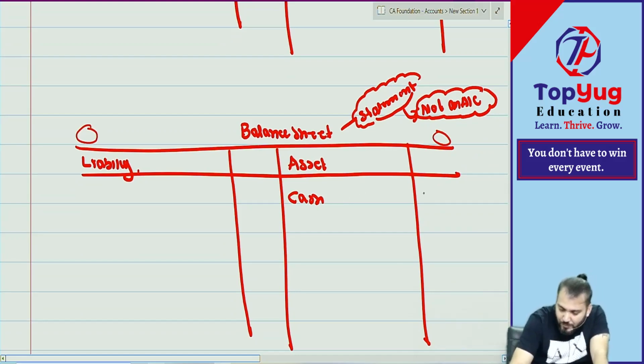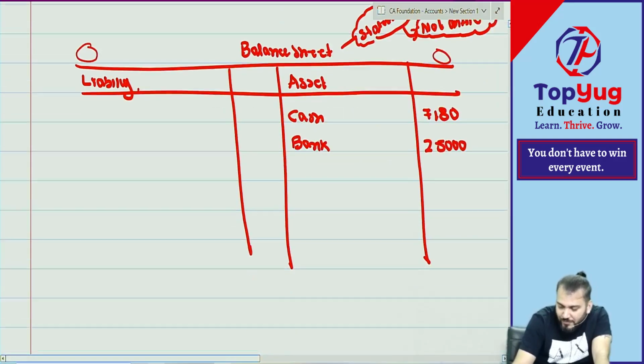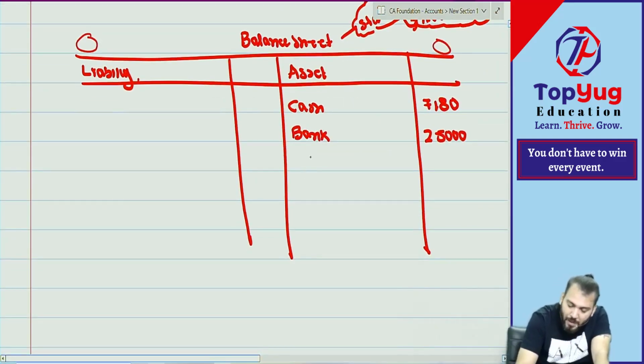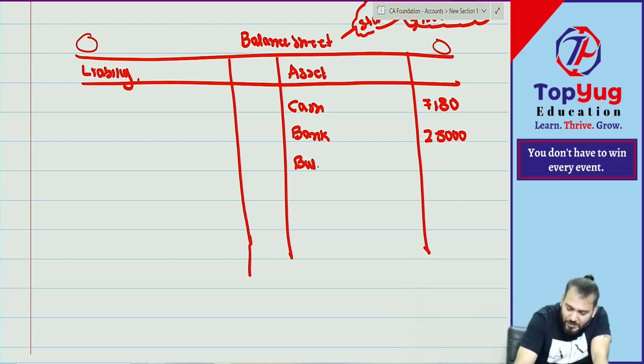How much? Then what? Where? Whatever you say I have written, na? I don't know anything. Bank I have written because you have said. Then what? Give star mark there. Give star mark. Will come at the end. Inventory, I'll come at the end. Then building. Building how much? 10,000. Asset now.